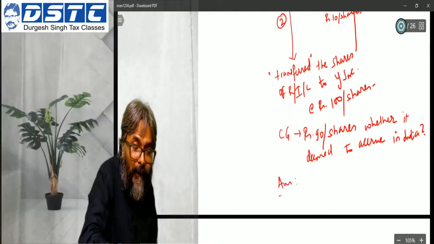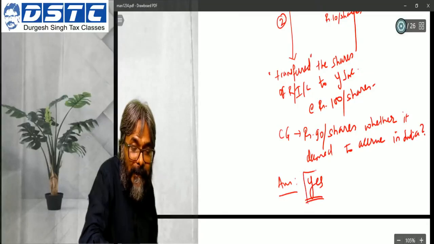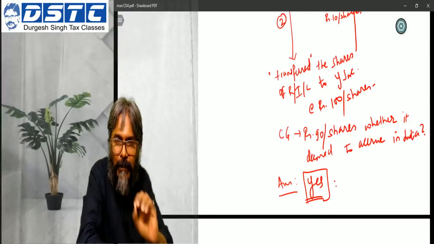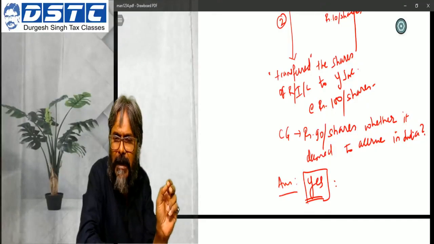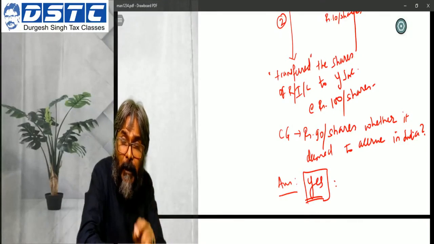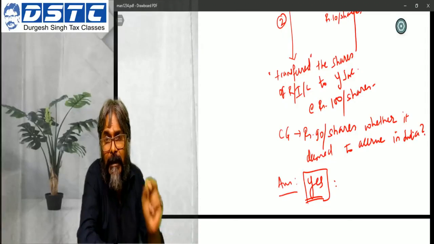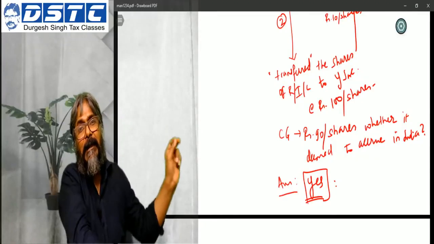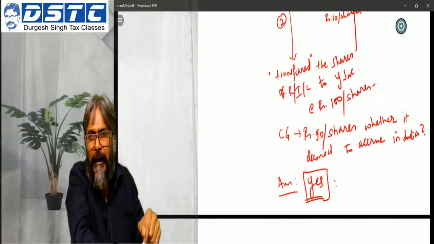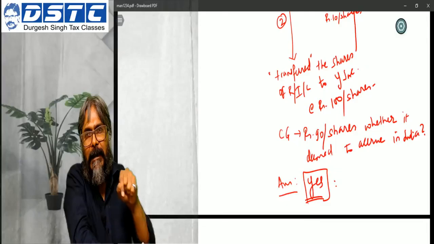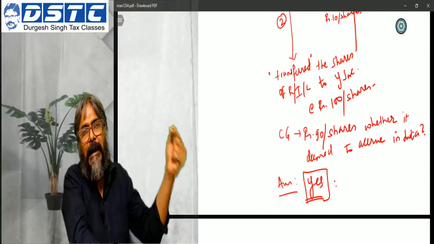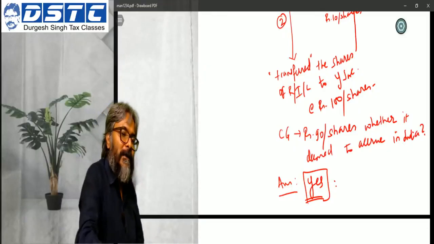The reason being, herein, what is the capital asset which has been transferred? The shares of an Indian company. The shares of any company are said to be situated at the place of its incorporation. So wherever it has been incorporated, students, that is the place where it is said to be located. Because it is incorporated in India, the transfer of a capital asset situated in India will result in a capital gain which is deemed to accrue in India.